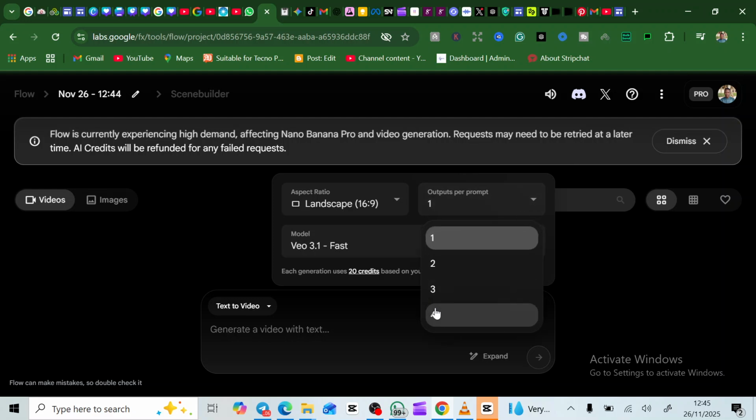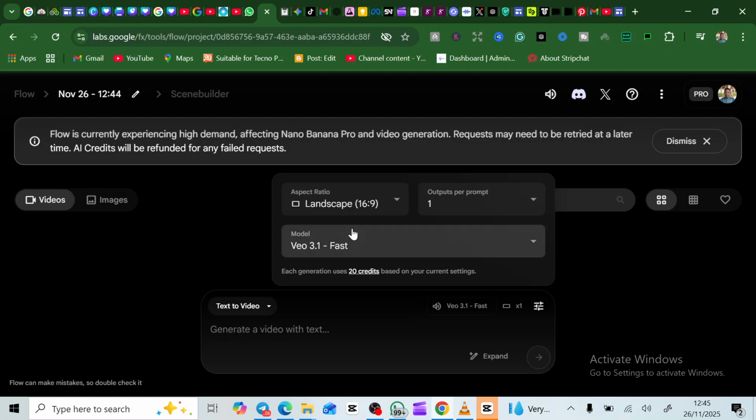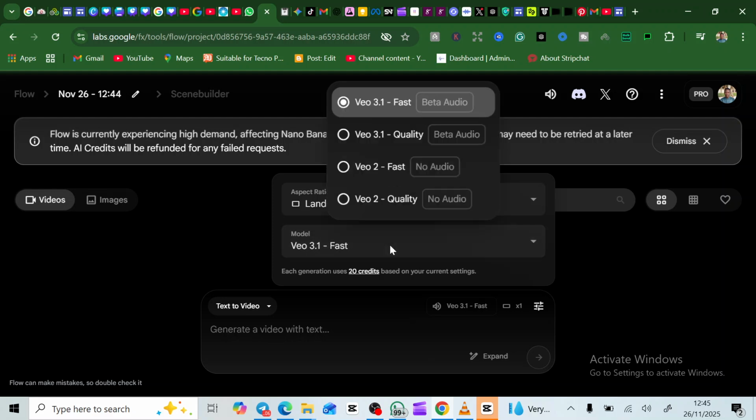You can make the output 4, so it's going to give you 4 different variations of these videos with the same prompt. You can tap on this place and make it fast quality. Just leave it on fast, because if you put quality, it's going to take a lot of your data. If you put this fast with no audio, it's not going to give you audio. So we want this with audio.